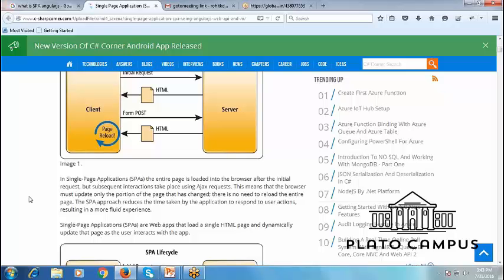There is no need to send all data about the page. Because we need some updating of the page, some data needs to be changed, why should we send all data? So this single page application approach reduces the time taken by the application to respond to user actions, resulting in a smoother experience. This is single page application, the fundamental aspect of AngularJS.